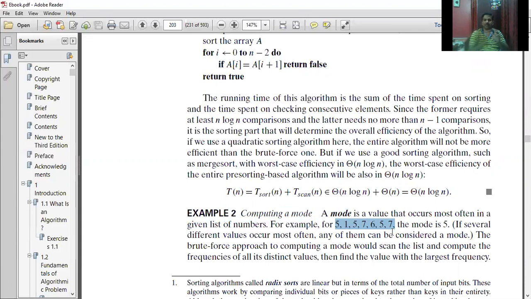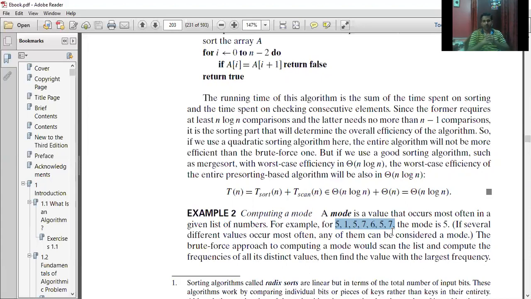So in this particular example, for each number, determine its frequency. Frequency means how many times it exists in the given array. 5 is present 3 times. 7, it's 2. 1, it's 1. 6, it's 1. So the element that occurred the maximum number of times in this array is 5. It's occurring 3 times. So the mode value will be 5.